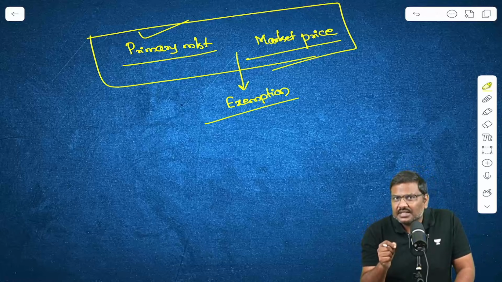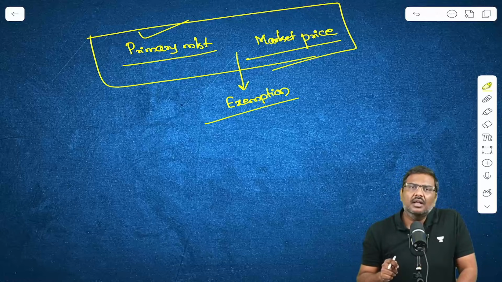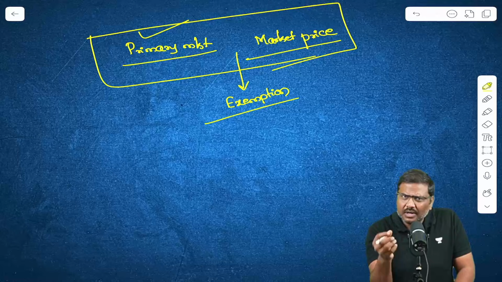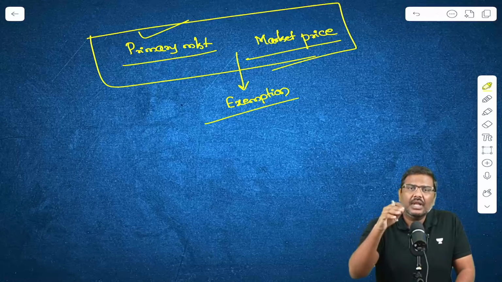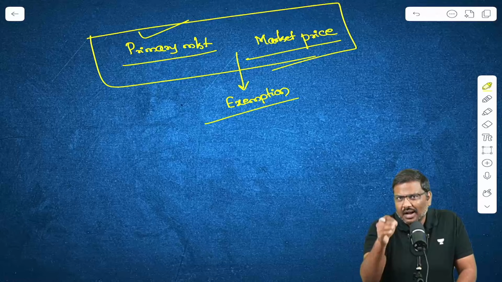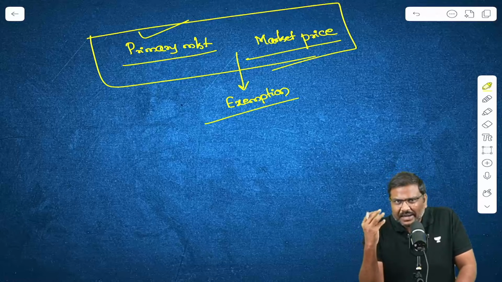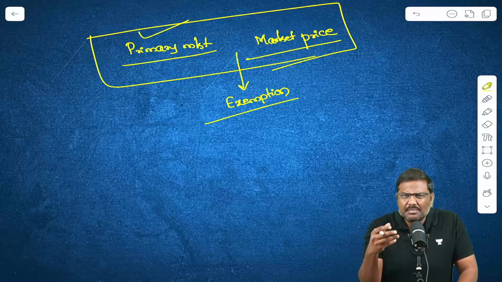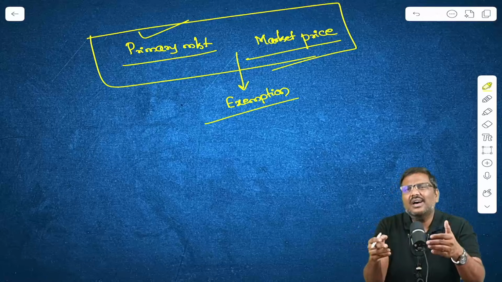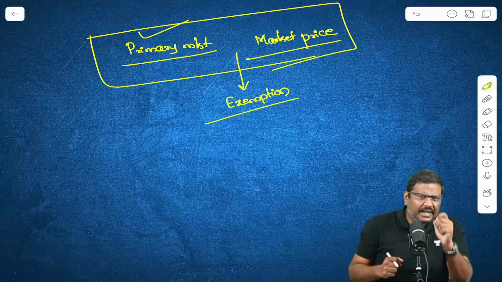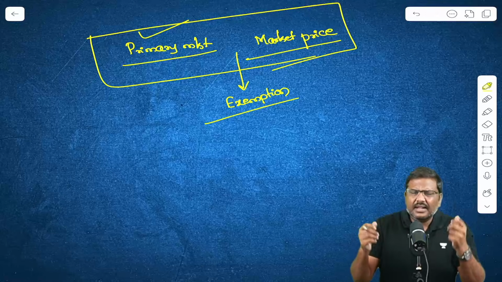And what is that instance? You should have purchased the bond in the primary market. You should have held on to the bond till maturity period. Now and only now, I will give you the exemption under capital gains tax. But what is the complaint of the investors? The investors are basically saying this kind of clarification was not given earlier. If this kind of clarification was given, I would have considered investing somewhere else.